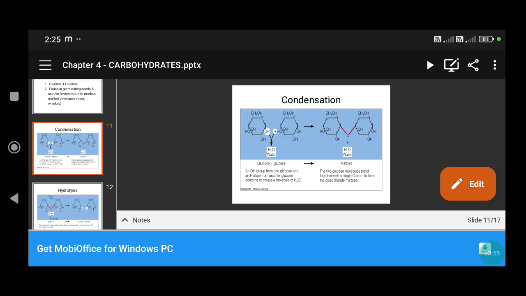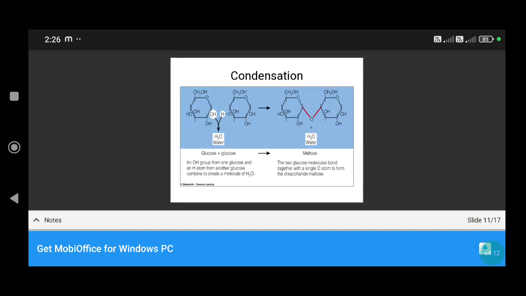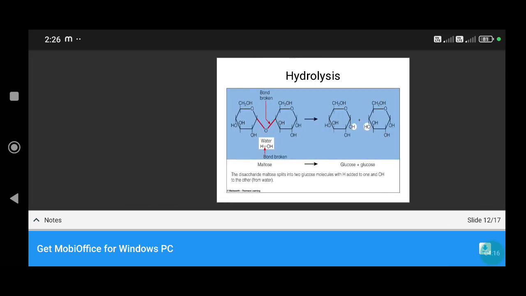The two glucose molecules bond together with a single oxygen atom to form the disaccharide maltose. Two monosaccharides combine to give the disaccharide maltose: the condensation of carbohydrates.